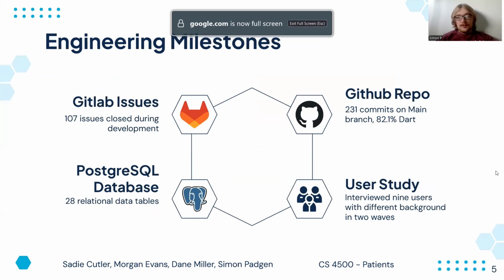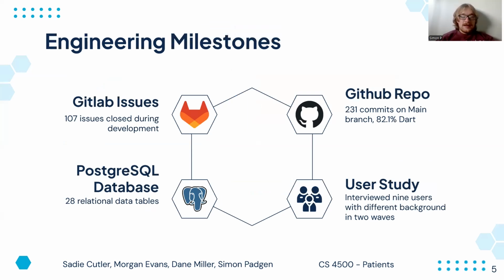And now for some of our engineering milestones. We used GitLab to communicate with each other and set issues. And we had a total of 107 issues that we closed during development. So those are just milestones in our code that we defined as issues. We also have a GitHub repository that by the end of the project had 231 commits on the main branch. And you can see there that 82.1% of the code in our GitHub repository is written in Dart.